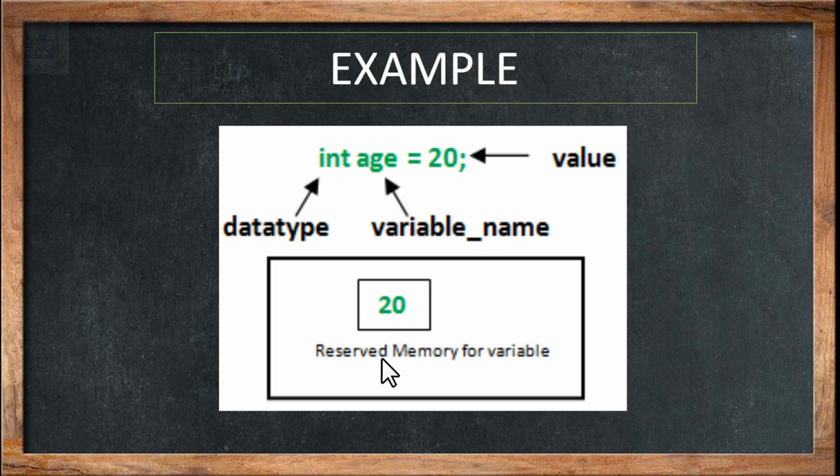This value 20 reserves some memory for the variable called age. The memory reserved will vary depending upon the data type. In this example, the variable occupies 2 bytes of memory space because the data type is int.